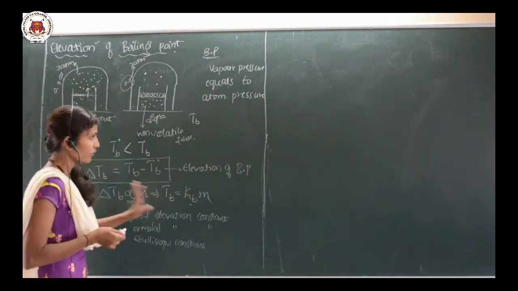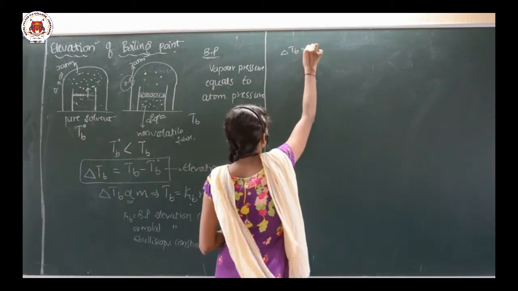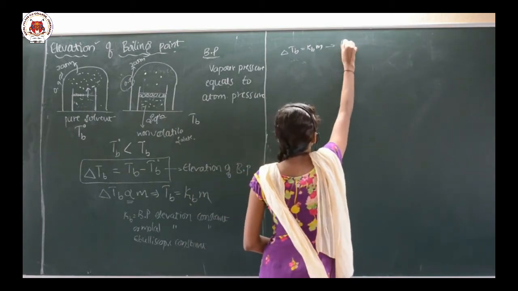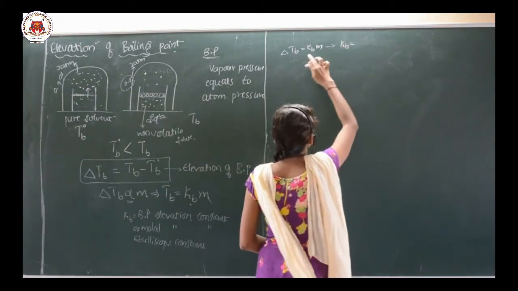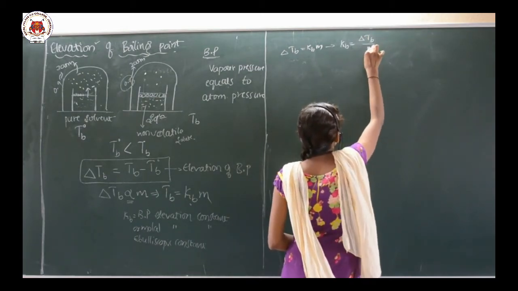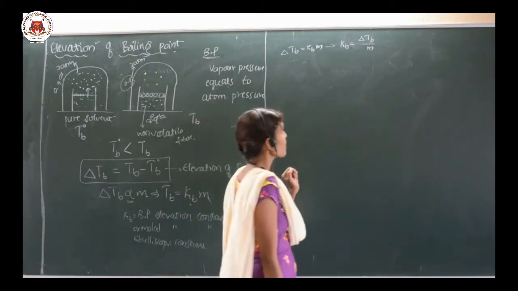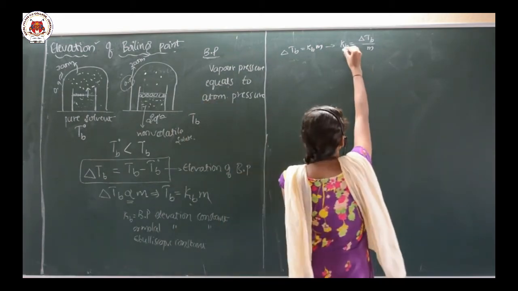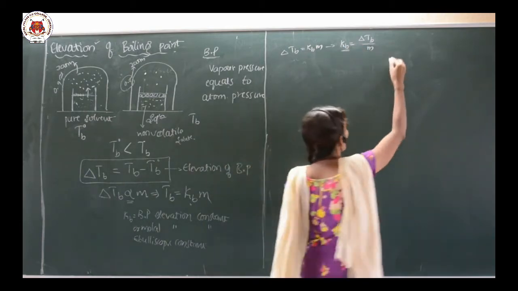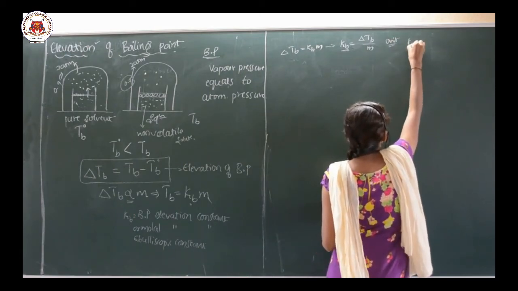Now, let us see what our derivation is. Delta Tb is equal to Kb into small m, that is the molality. Here Kb is equal to delta Tb divided by m. If I go for the unit of Kb, this is repeatedly asked in your examination for 1 mark, unit of Kb.